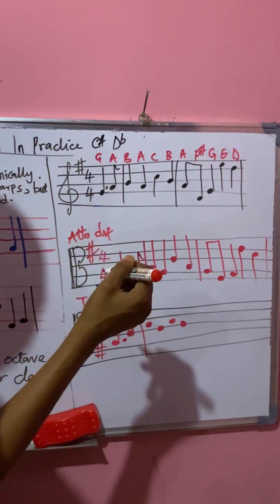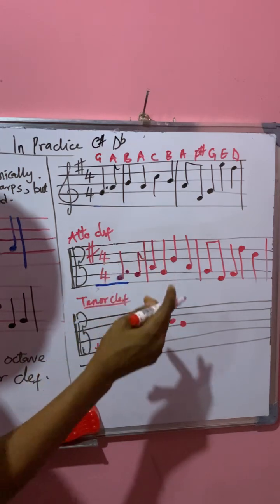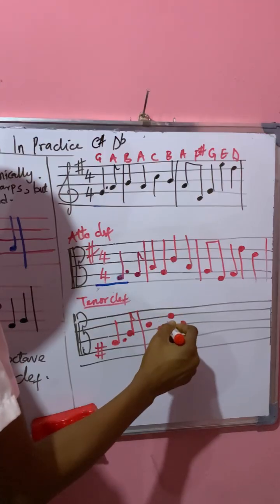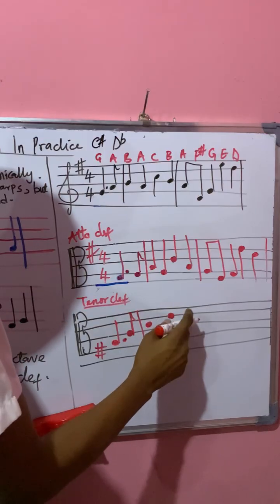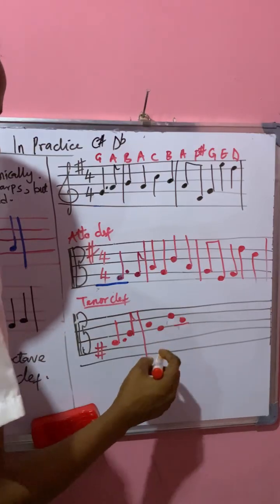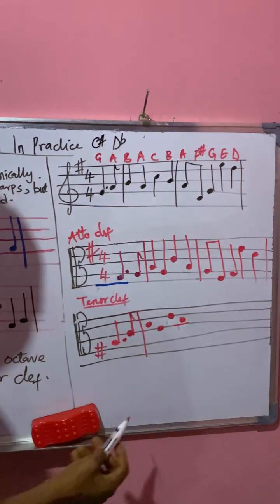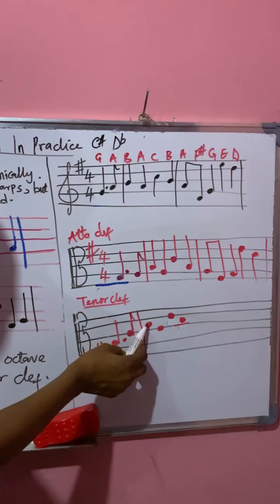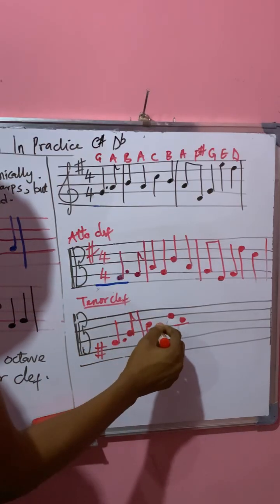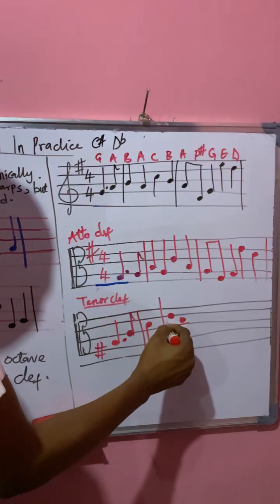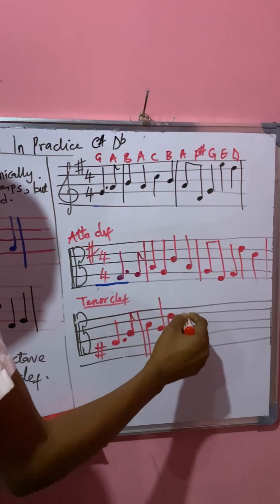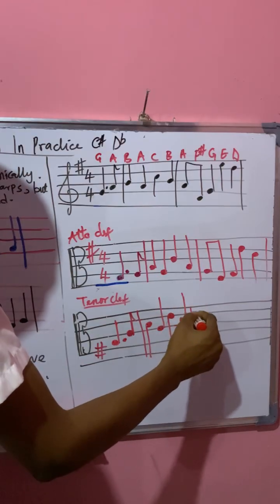B, A, B, A, C. And B again. So this is B. Now let's see if it is B. If C is the fourth line, that means B is the space before the line. So we have B here, and this is A. And we have C here. And we have B here.